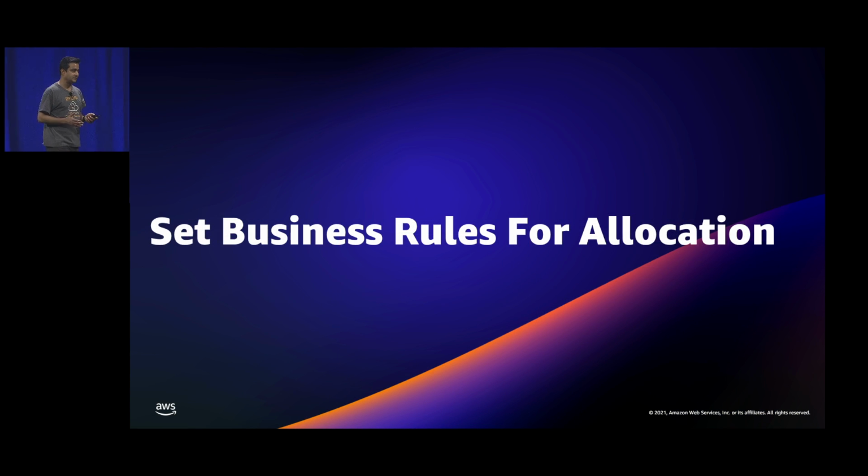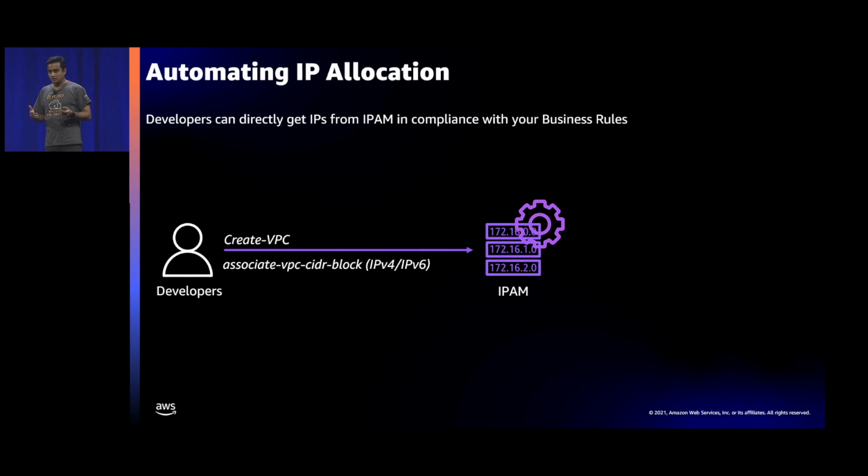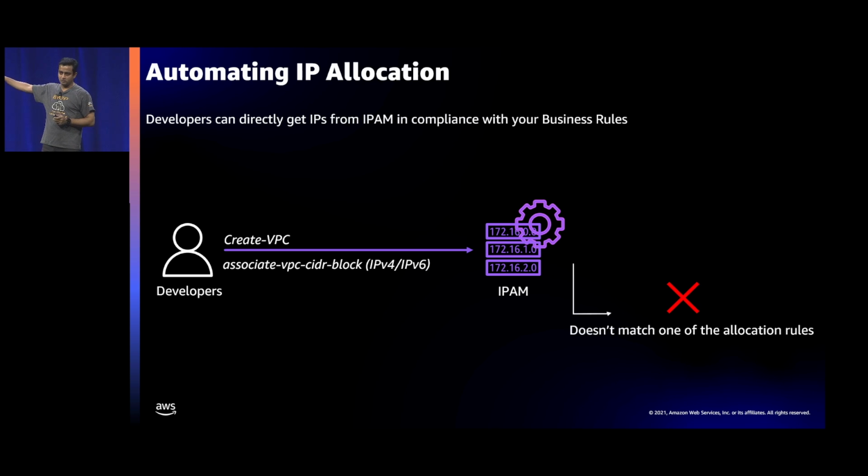Once you do that, the next thing you will do is set business rules, because now your developers can come to IPAM and ask for IP addresses, but still you want some rules: which IP is going to which region, which CIDR is being used for dev, which CIDR is being used for prod. So you can set those rules. Before giving IP addresses, IPAM will consult your rules. If all the rules match, IPAM will give it. If they don't match, then IPAM will fail the call. So let's look at the rules, right?